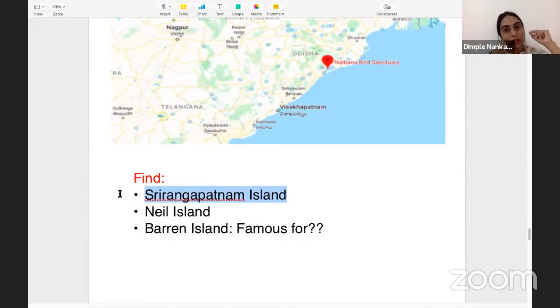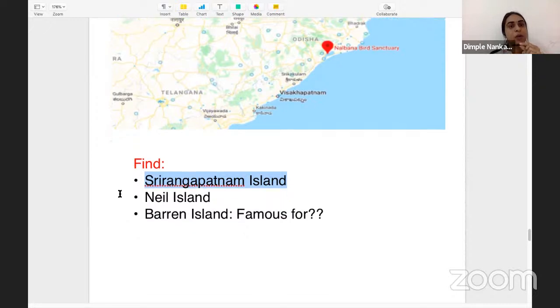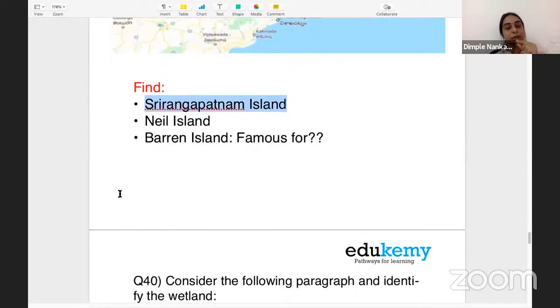Also try to think from the questions, the different dimensions. Okay, it is talking about islands. How many islands does India have? Where are the islands? What are the famous specialities of these islands? That is what we call analyzing your test paper.